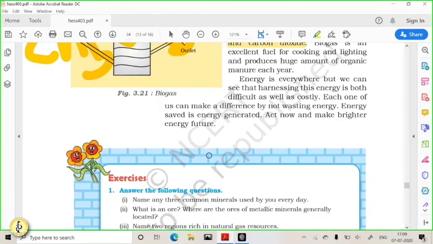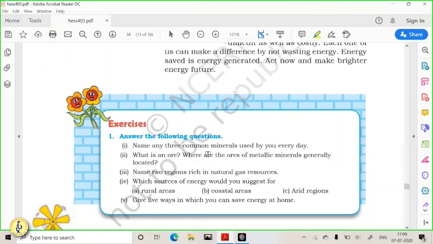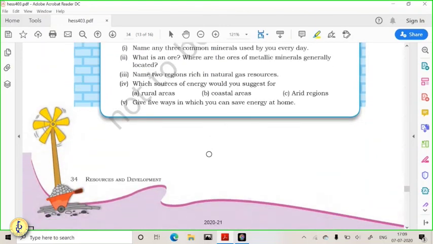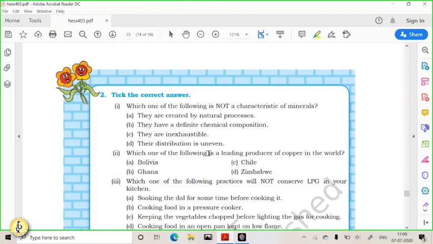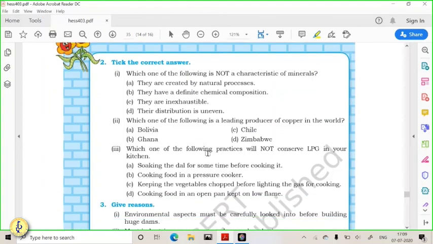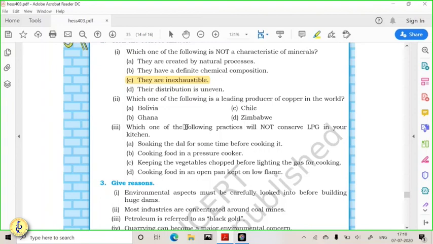Very simple chapter, just read it and remember certain facts in the chapter which can be asked in the exam. Let us see some MCQs under this chapter. First one is, which one of the following is not a characteristic of minerals? First, they are created by natural processes. Yes. They have definite chemical composition. Yes. They are inexhaustible. No, they are exhaustible. If you are not using them properly, they are exhaustible. Their distribution is uneven. Correct.